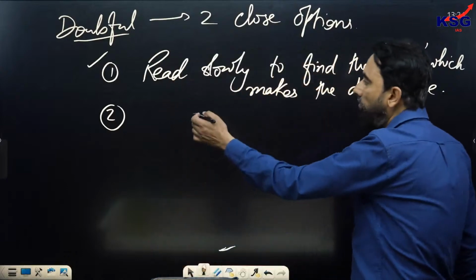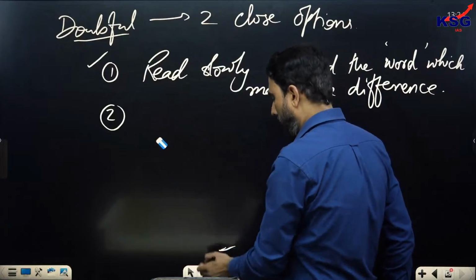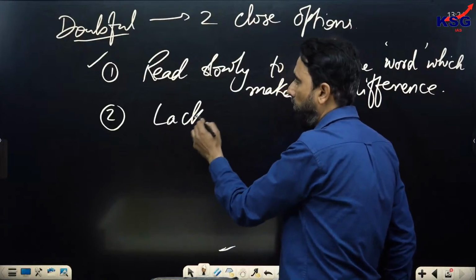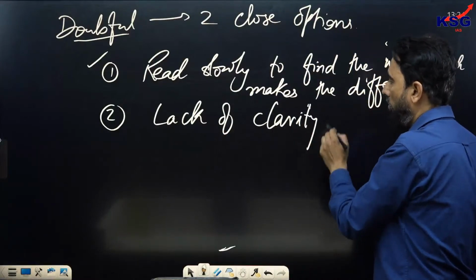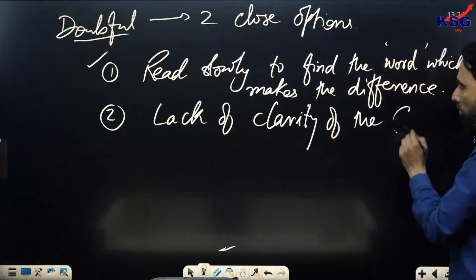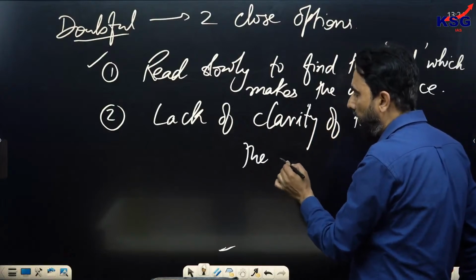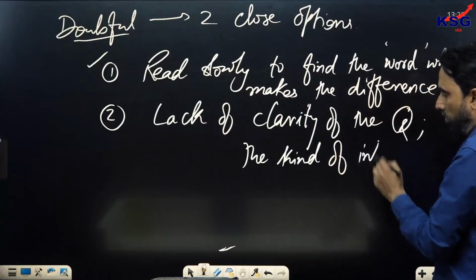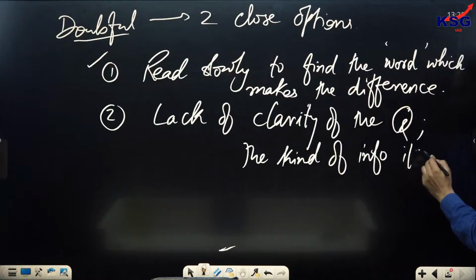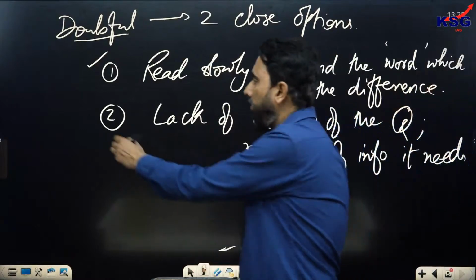So clarity, or rather lack of clarity of the question. Lack of clarity of the question means the kind of information it requires as an answer. So this will be helpful.